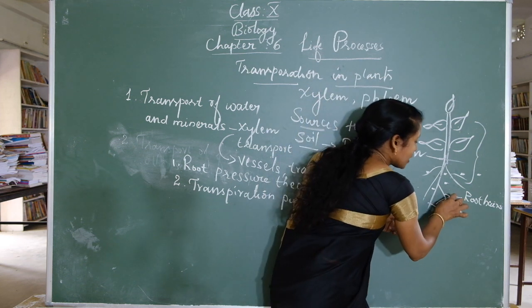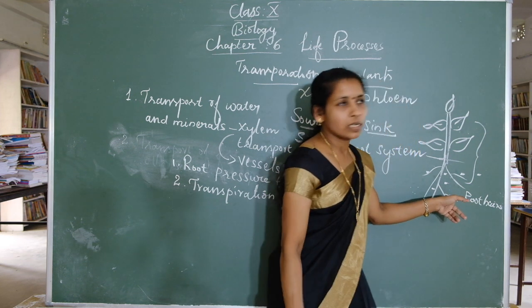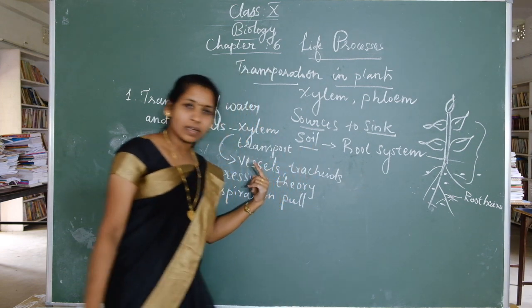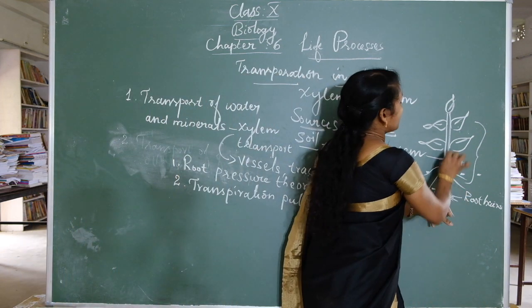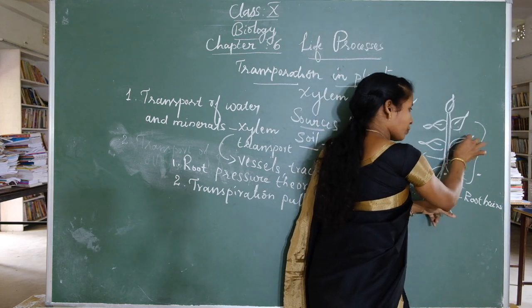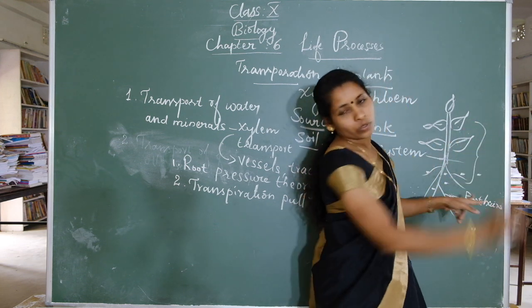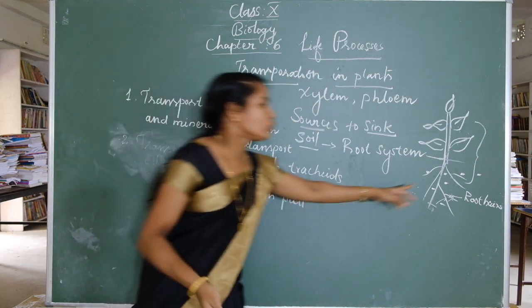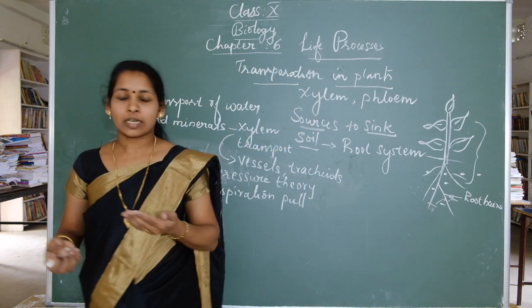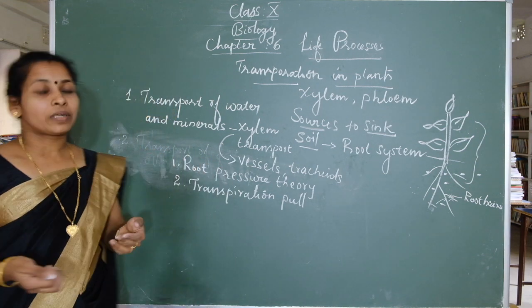Now water moves into the root system. From the root system, the xylem cells, vessels and tracheids, carry it from root to leaves by the process of diffusion. See here, the root is the active root. This transport system is called active transport.